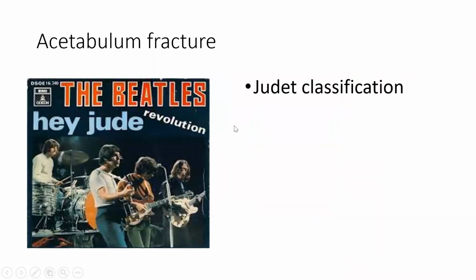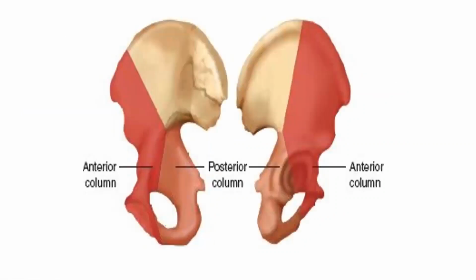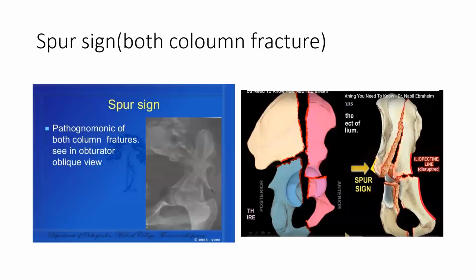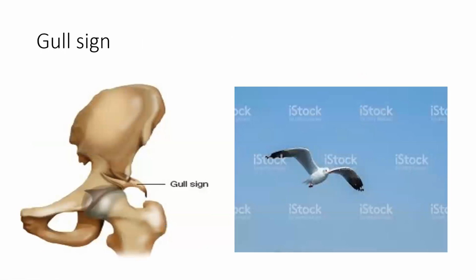So for acetabulum fracture, you should remember the Hedgewood song. If not, go and listen to the song. It's a nice song. So Judet classification in the acetabulum. The acetabulum has two columns, anterior column and posterior column. You just remember two signs: spur sign and gull sign. You can remember the seagull has a spur. So spur sign, gull sign.